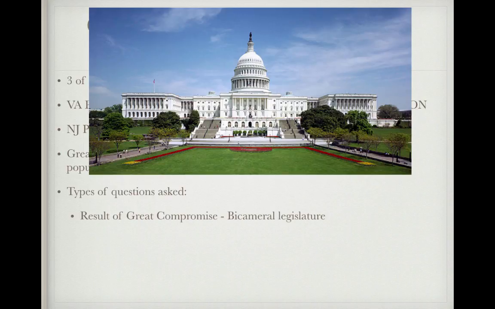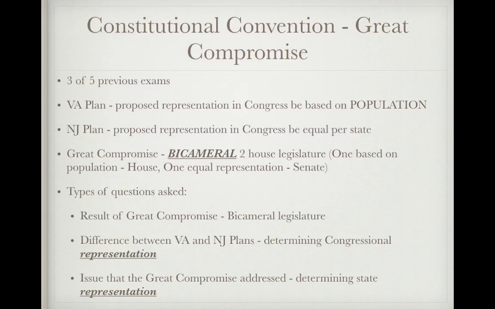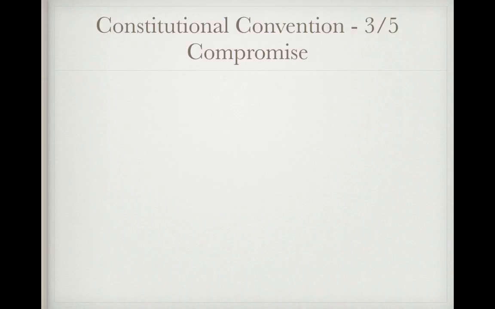So what are the types of questions asked? Well, what was the result of the Great Compromise? It's your bicameral legislature. You see that word bicameral. The difference between the Virginia and New Jersey plans, the only difference was how congressional representation would be. So again, when you see the Great Compromise, think bicameral, think representation. And the issue that the Great Compromise addressed, it addressed determining state representation. So when you see the Great Compromise, think bicameral and representation.